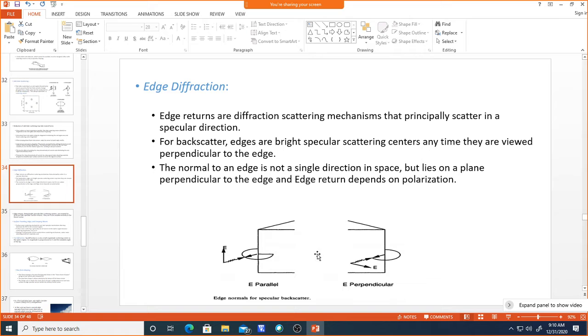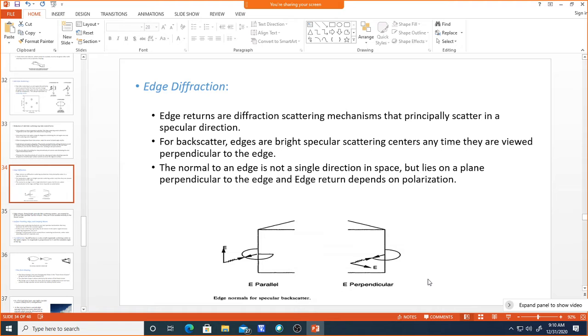Okay, so for backscatter, edges are bright specular scattering centers, because these edges are sharp and give very bright specular scattering. These scattering centers are viewed perpendicular to the edge, which is what is shown here.